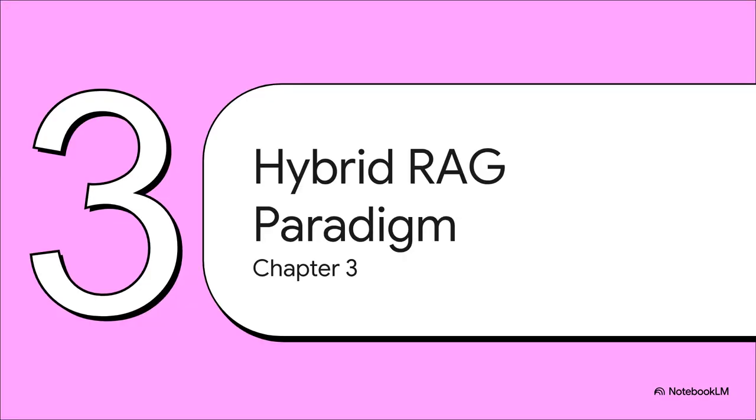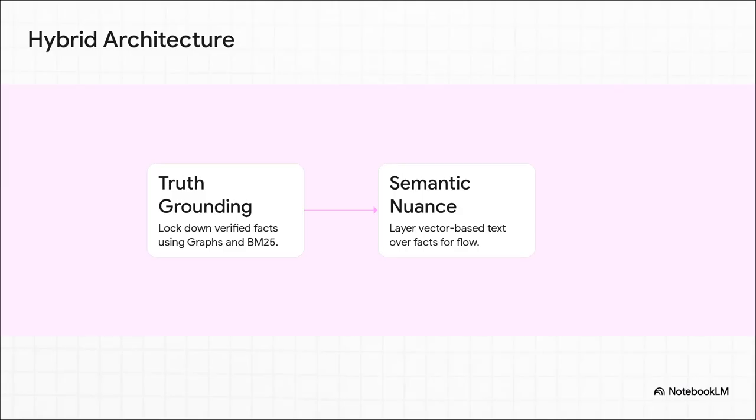All right, Chapter 3, the hybrid RAG paradigm. Because of those pros and cons we just covered, enterprise production absolutely demands a two-phase hybrid RAG framework. Think of it like a layered blueprint. Phase 1 is the truth grounding phase, the solid green foundation. This is where we use our deterministic retrieval, so our knowledge graphs and BM25 metadata filters, to strictly lock down verified facts and strike out unsafe variables right at the root.